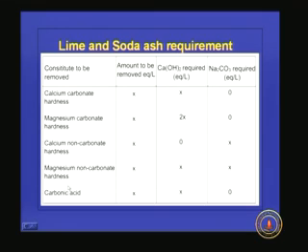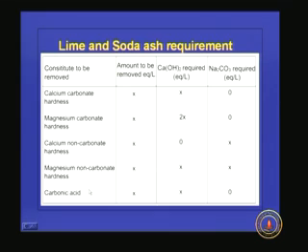And magnesium non-carbonate hardness, if we want to remove X, then we have to add 1 equivalent of calcium hydroxide, or lime. So it will convert it to the corresponding calcium salt, and then afterwards that has to be precipitated out using sodium carbonate or soda ash.